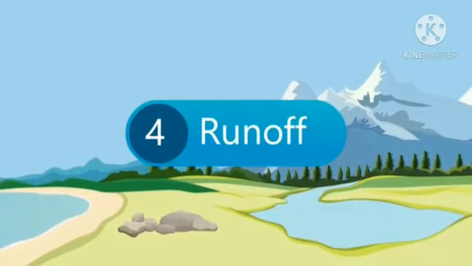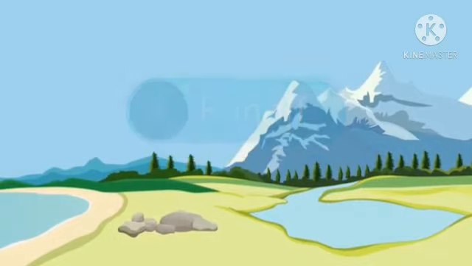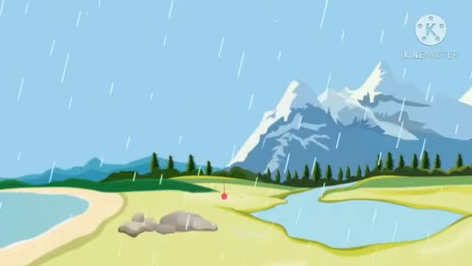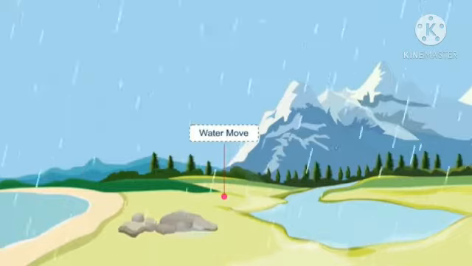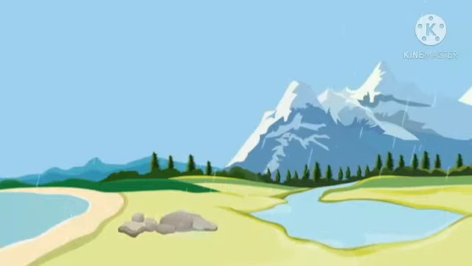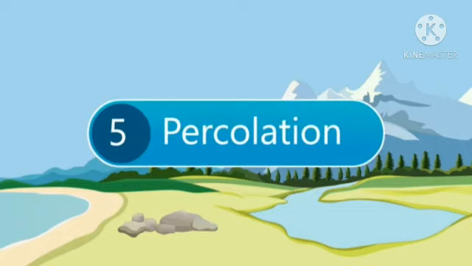Then what happens? All the water falling on the earth will run off, collecting on the land and moving. It will collect in the rivers and streams, and in the ocean. If it is snowfall, meaning very low temperature, it will be collected as snow. In the summer season, the snow will melt and convert from the solid state to the liquid state, and this liquid water will be collected in the streams. This is how the process is carried out.